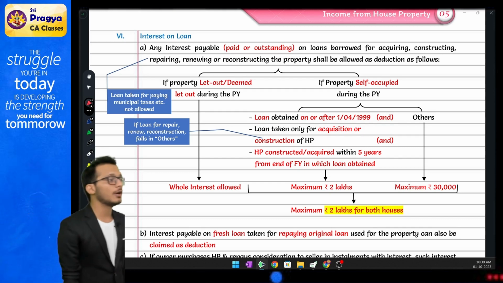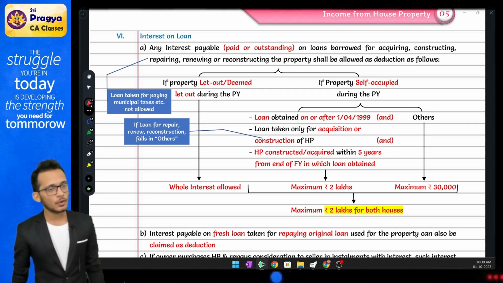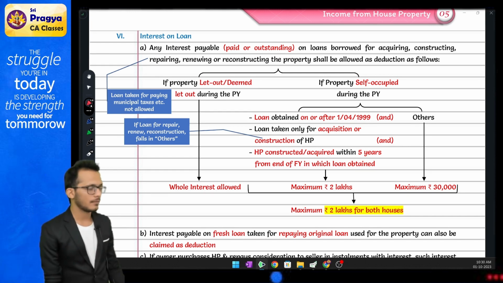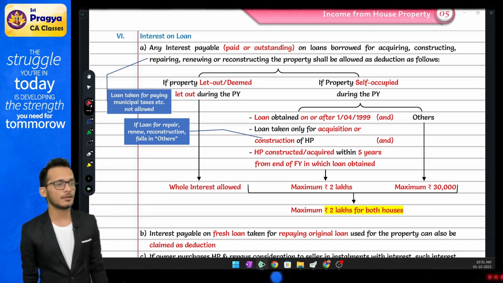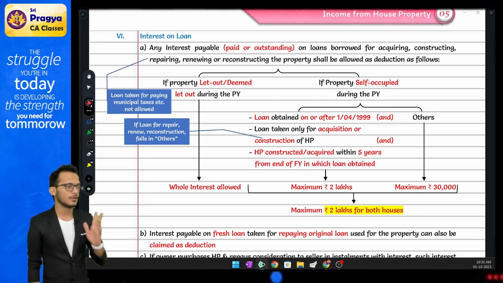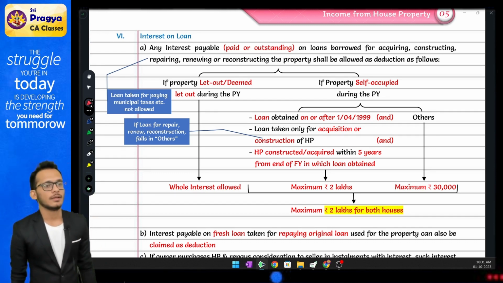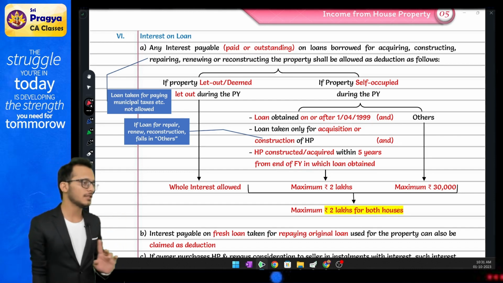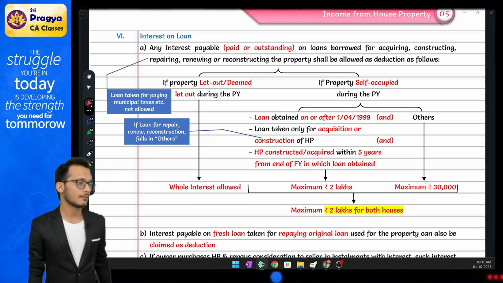But please understand, if you have two houses, both houses put together also you cannot claim more than 2 lakhs. That is what the rule is. Clear? Yes. At the same time, please also understand this 2 lakhs or 30,000 which I have told you is per owner.